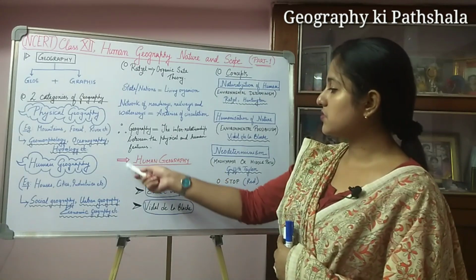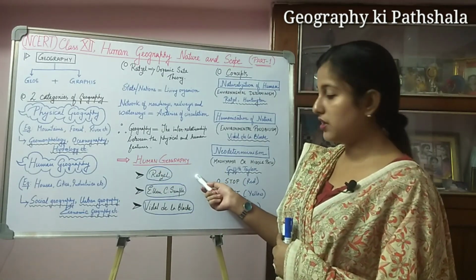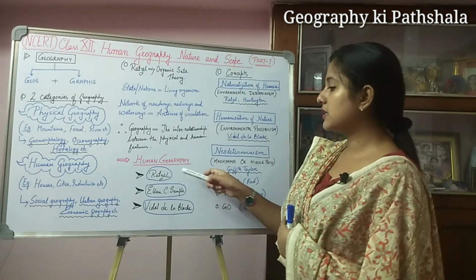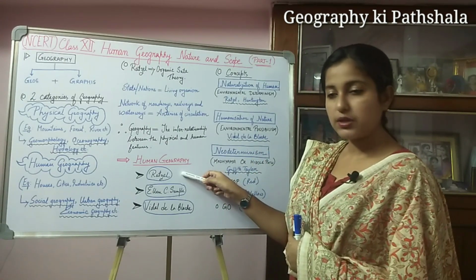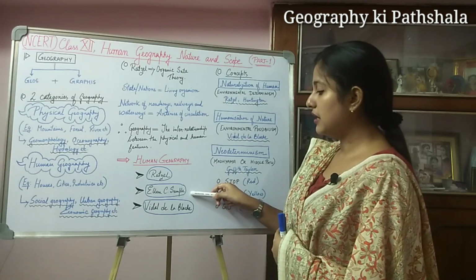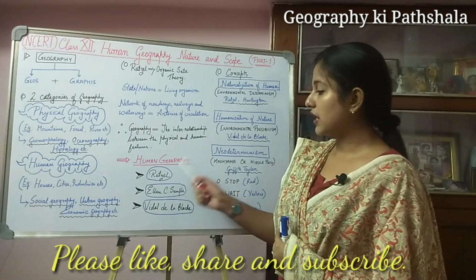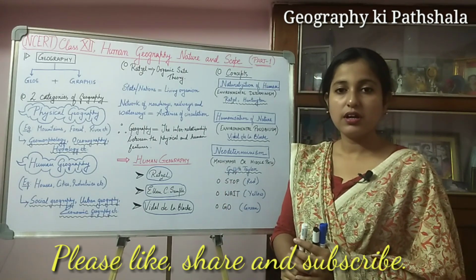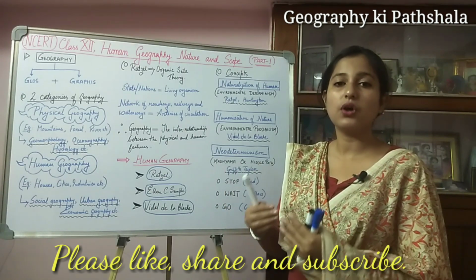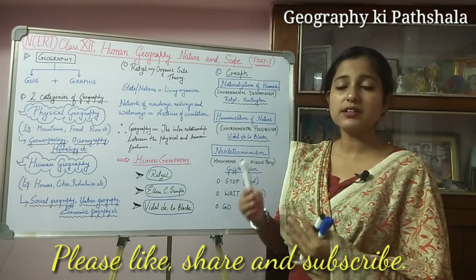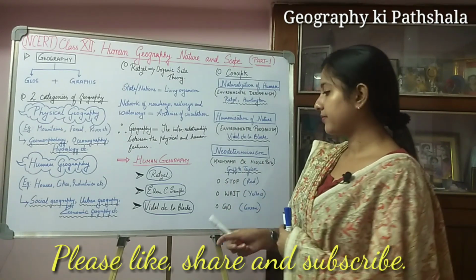Now, concentrating on the part of human geography, we will see that there are three definitions: one given by Ratzel, another by Ellen Churchill Semple, and the third by Vidal de la Blache. Ratzel mentioned the synthesis of knowledge and the relationship of the earth with its living beings.